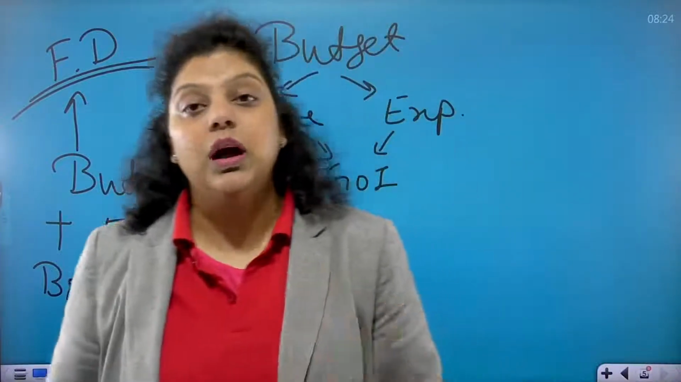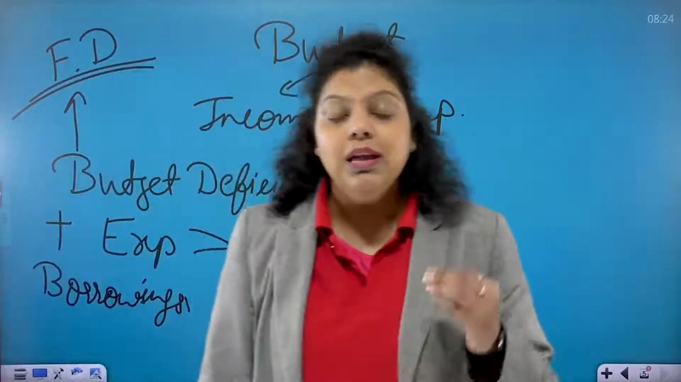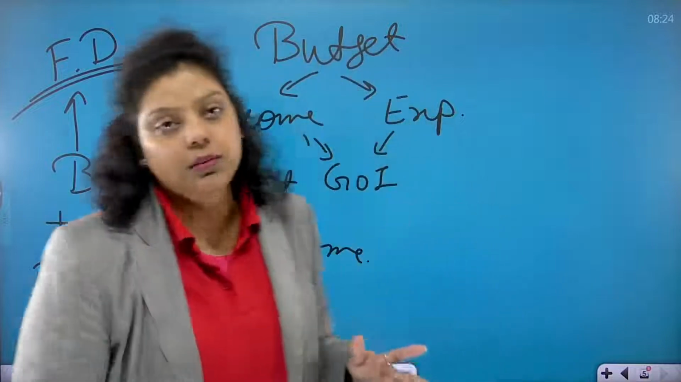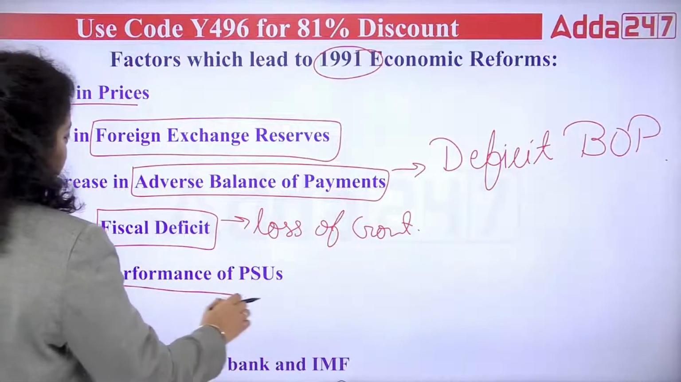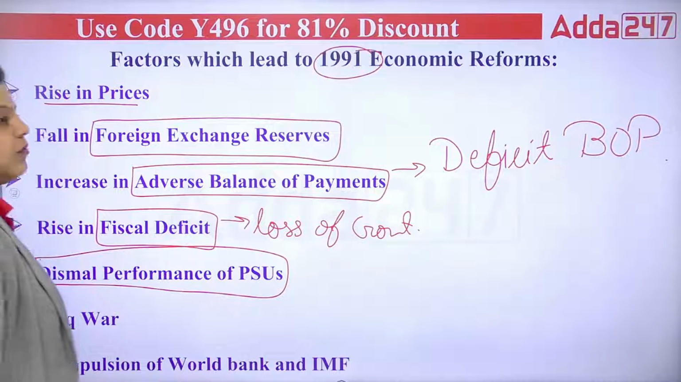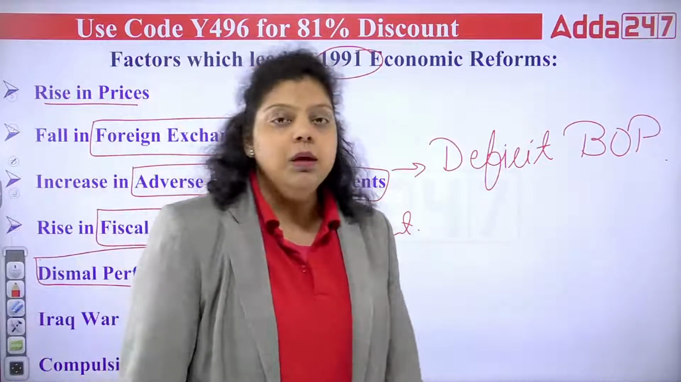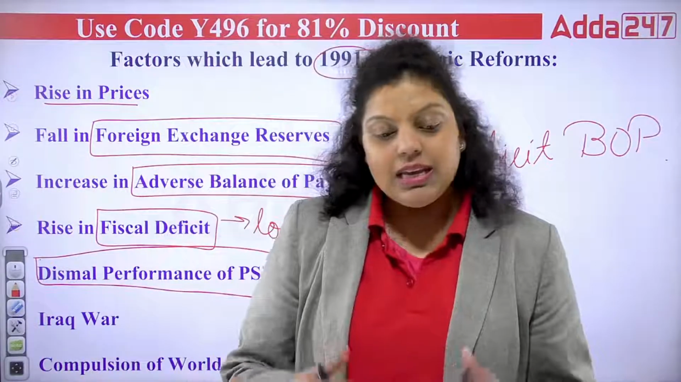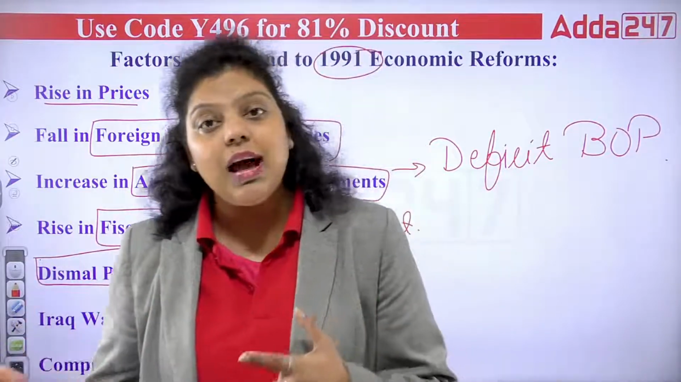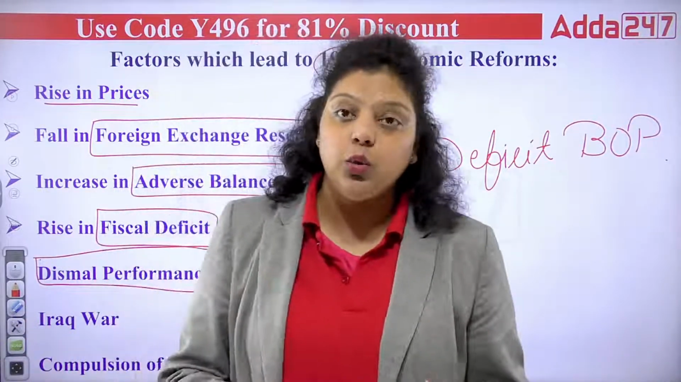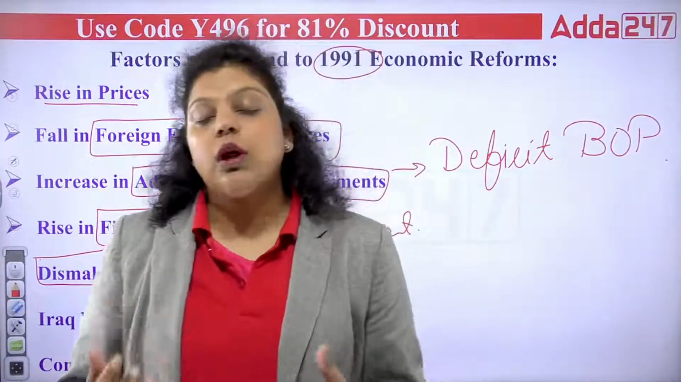So the borrowing of the government of India has increased. It means the government has taken a lot of loans from the markets. And that is one of the reasons why we had to introduce the economic reform. After that, dismal performance of PSUs: they were not performing as per the requirement because they didn't have money. Only state monopoly was there. The government was working in the country. The government didn't have money. The government was already under the burden of loans. So the public sector undertakings were not working properly.